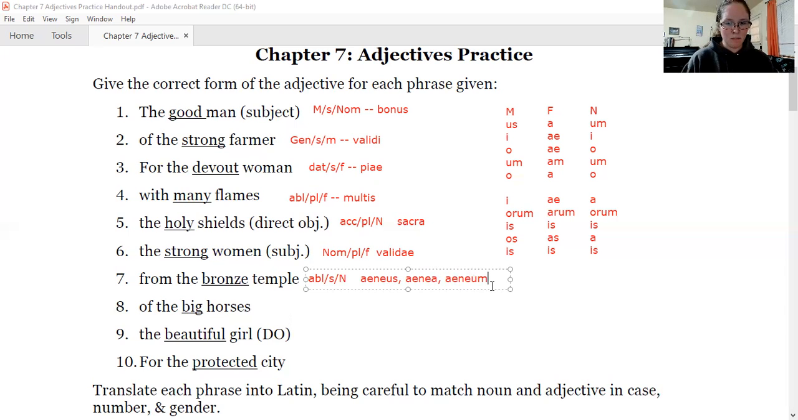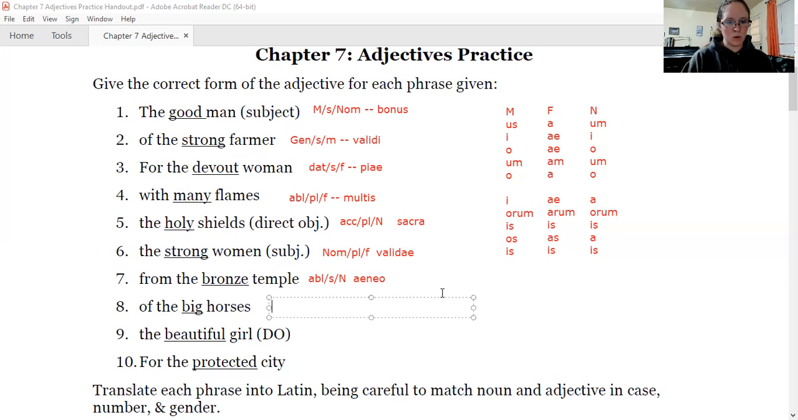So anyway, we need to look at which one, first, second, or third? Second one, so get rid of aeneus and aeneum. What do we remove to find our stem? In this case, just the A, the A goes away. And now we need to add our ablative singular neuter ending, which if you look over here is the letter O. So aeneo is going to be the correct ending for from the bronze temple.